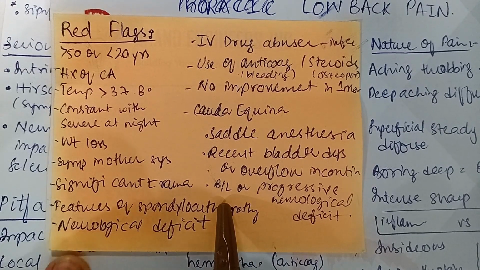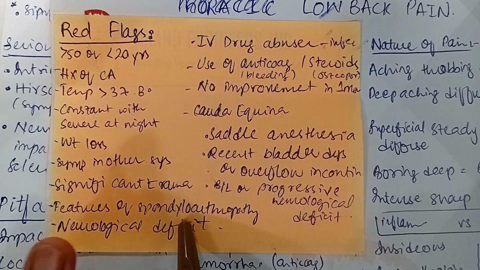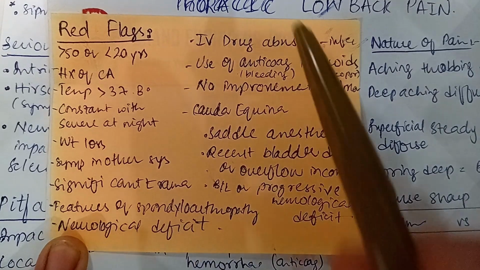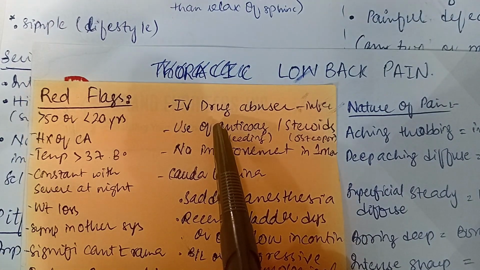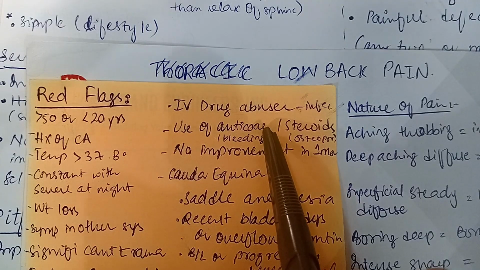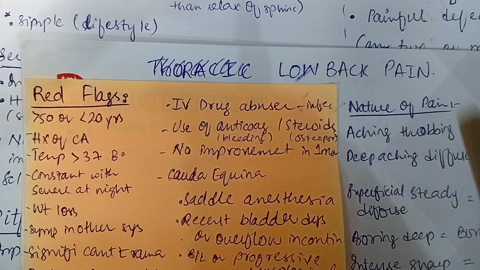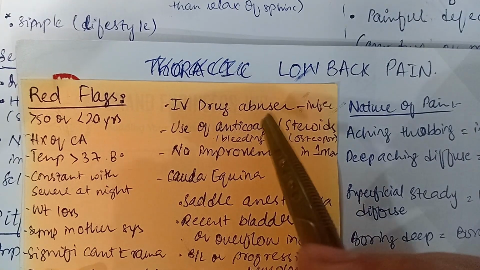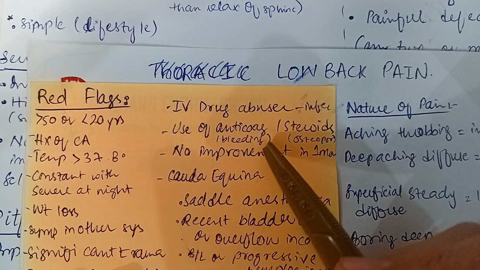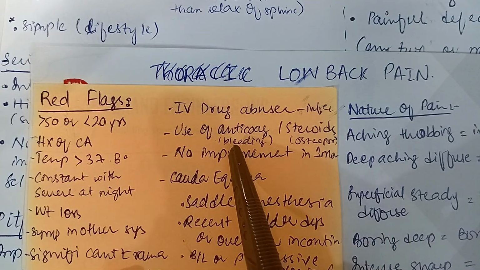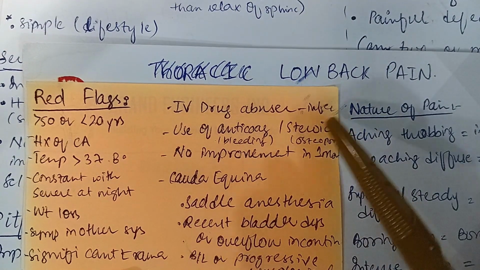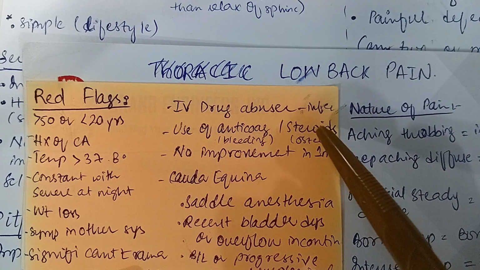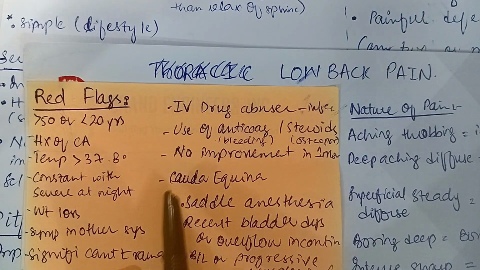Neurological deficits are there, and the patient has a history of IV drug abuse, which can point towards the infectious causes of lower back pain. The patient is on anticoagulants, which can lead to bleeding and retroperitoneal hemorrhage. And if the patient is on steroids, osteoporosis can be there.